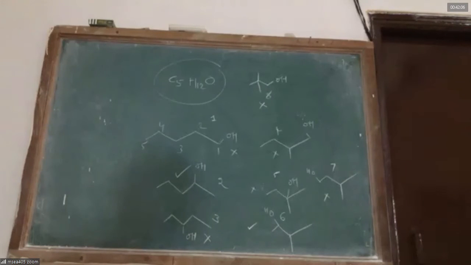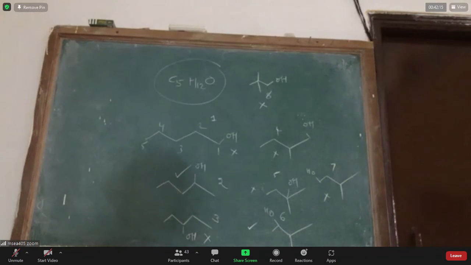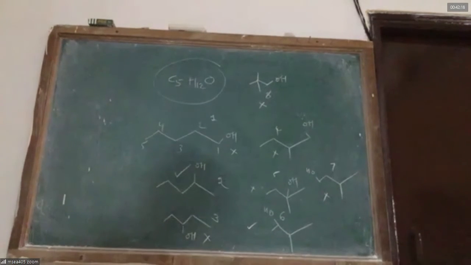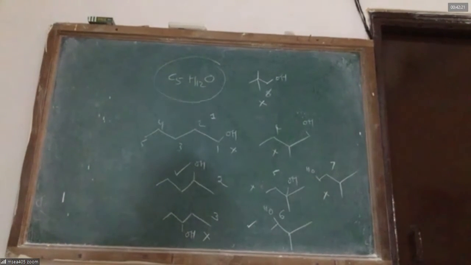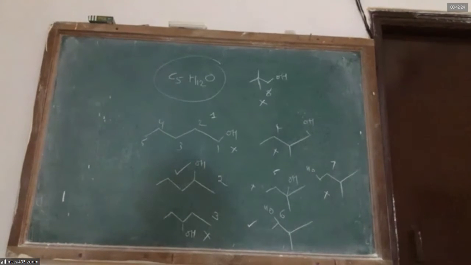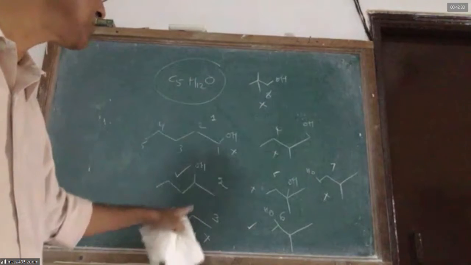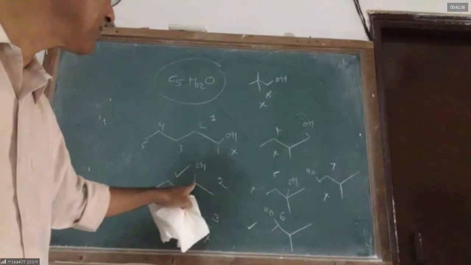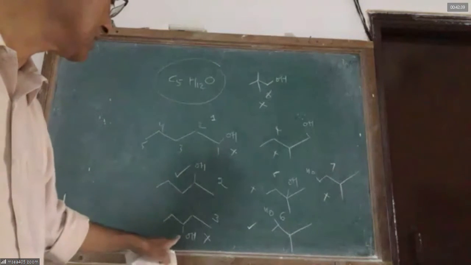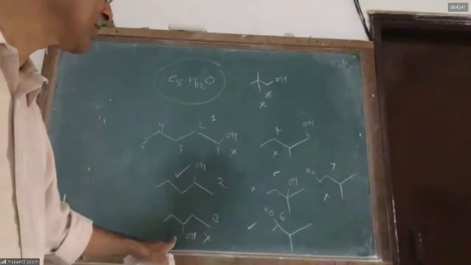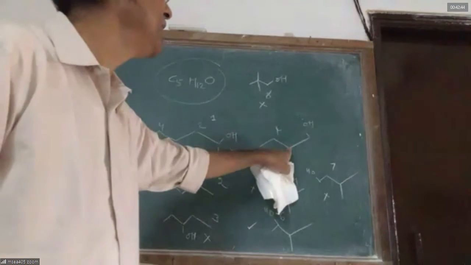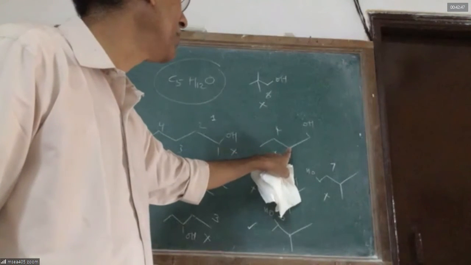I repeated several times. Iodoform test is a reaction given by alcohols, aldehydes, ketones. The condition is the compound should have 3 alpha hydrogens. The compound should have a possibility to become aldehyde or ketone from the alcohol state. It should have 2 or more carbons. Compound number 1 is not having 3 alpha hydrogens, it has only 2 alpha hydrogens. This has 3 alpha hydrogens, it can become aldehyde. So 2 can give iodoform test. 3 has no alpha hydrogens, it cannot give iodoform test. 4 does not have 3 alpha hydrogens, it cannot give iodoform test.